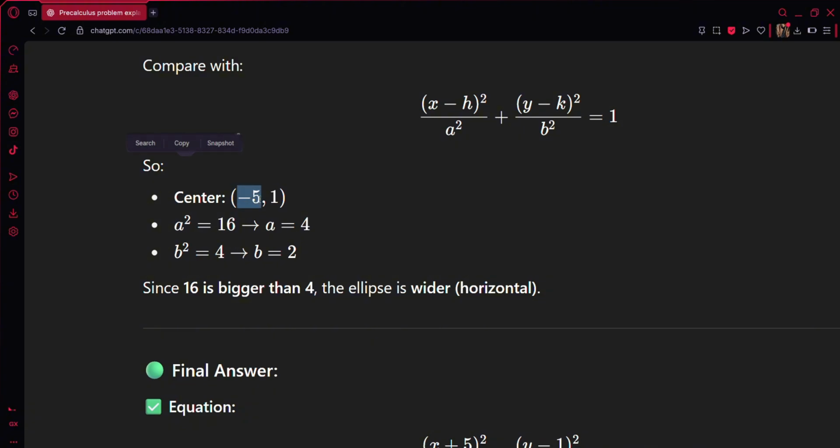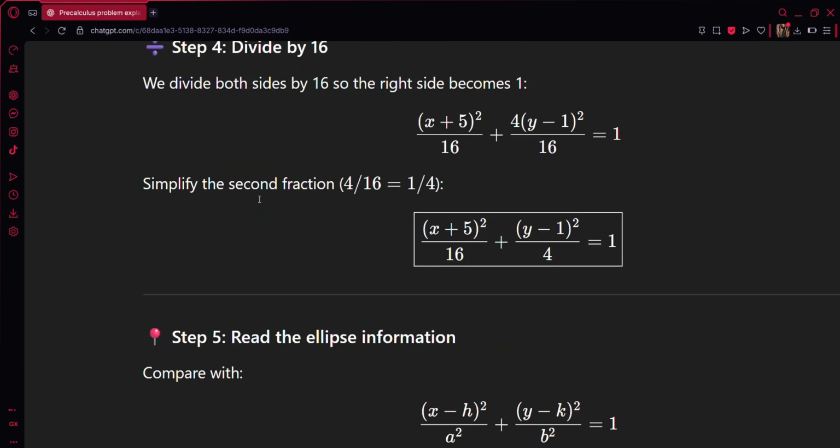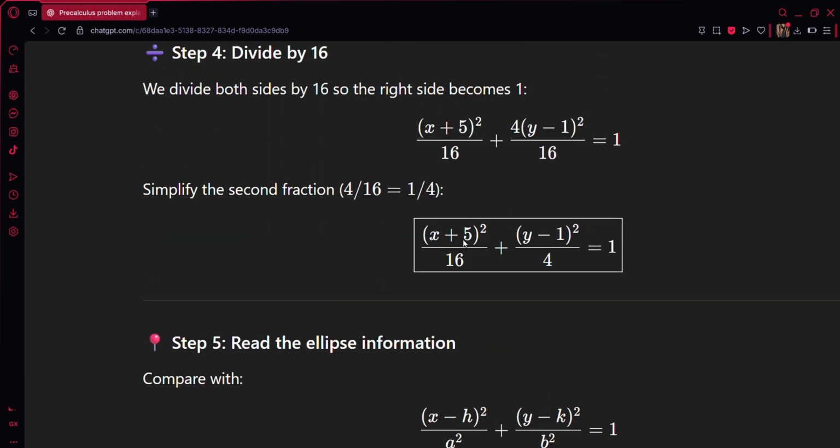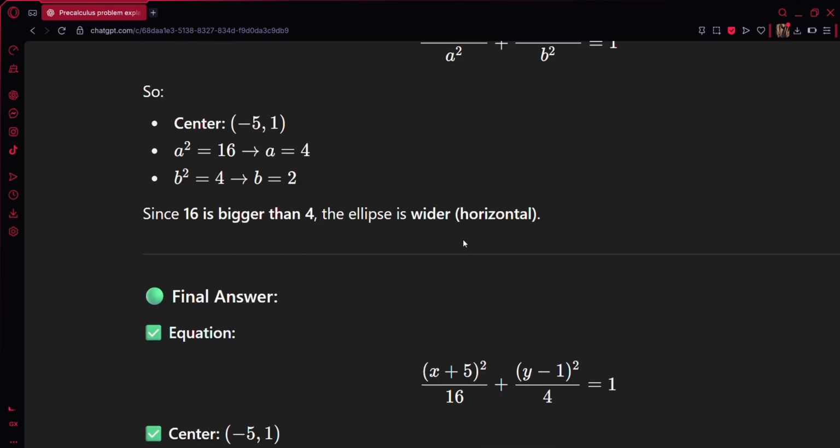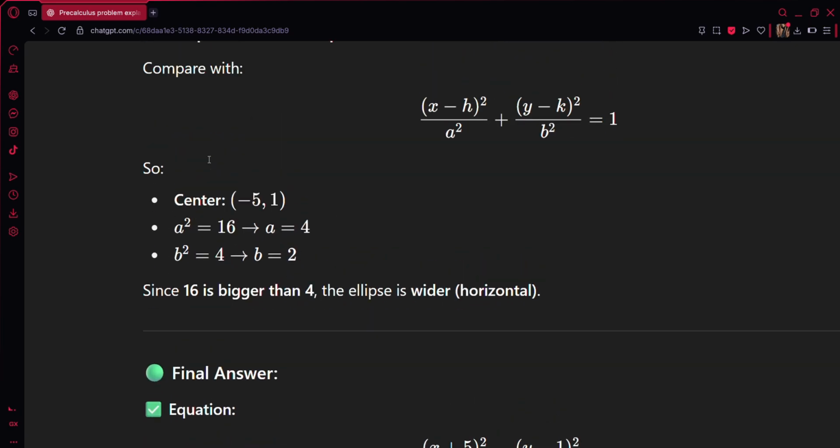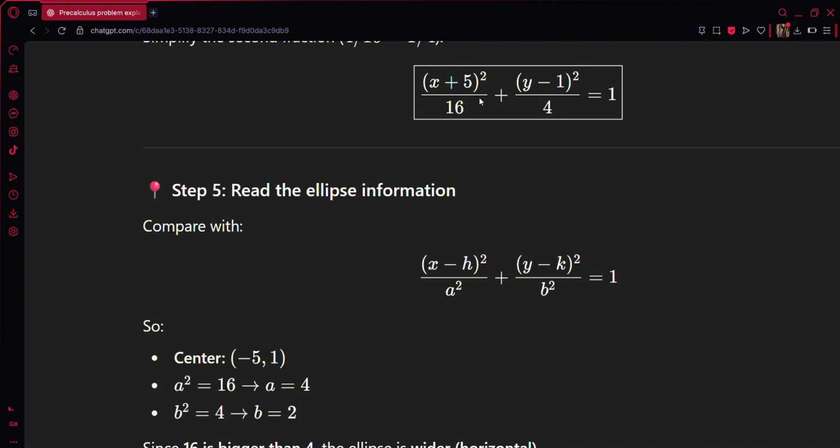Kasi, ganun eh. Pag nagharap ka ng center, ang dito lagi, magiging baliktad yung sign niya. Kung minus 5 yan, magiging positive 5. Ganun lang siya. And then sa a squared, so 16, which is here. And then b squared, which is 4, which is dito. Okay?